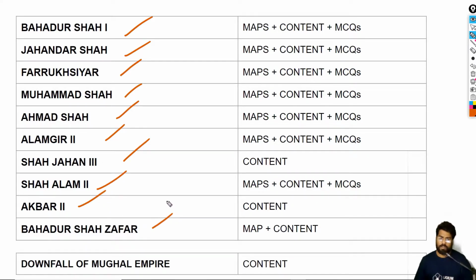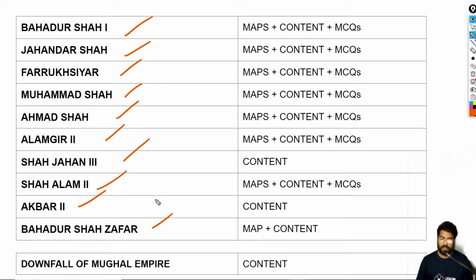Out of all these, there are some Mughal rulers like Rafi ud Darajat, Rafi ud Daula. These princes became Mughal emperors for maybe just 3 or 4 months. That is why I haven't included them in the list. They're not really important and they won't come for the exam.